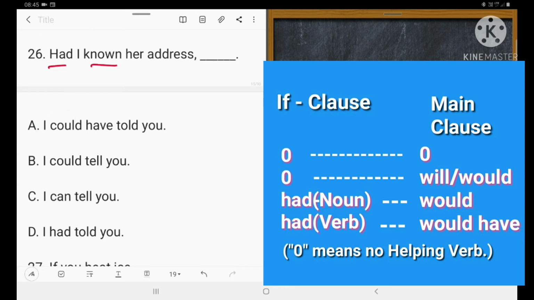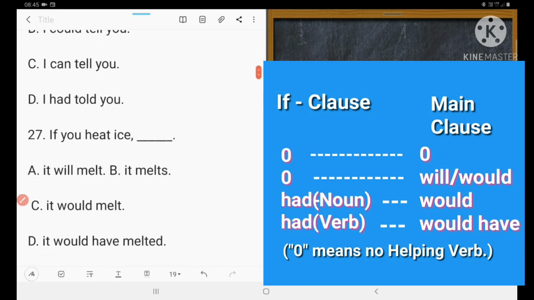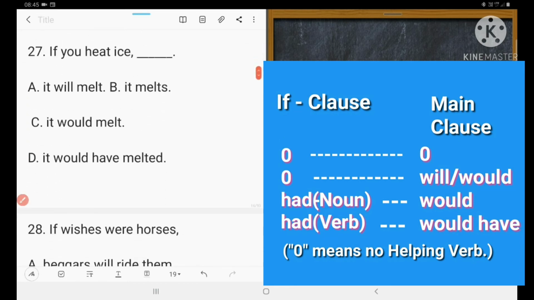Next one is: if you heat ice, this is a general truth. So no helping verb is necessary in the main clause. In A, will is there, it is wrong. It would, it is wrong because would is also a helping verb. D, it would have melted, it is wrong. So the right answer is B, it melts. Could you understand? 27, B. Yes. Okay.